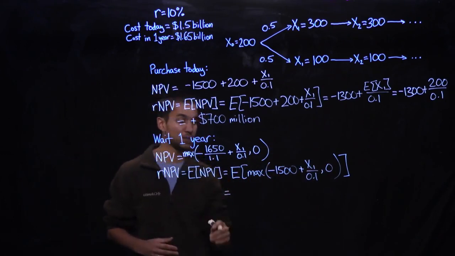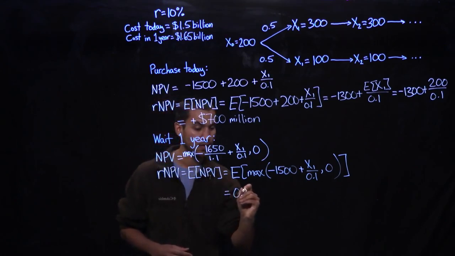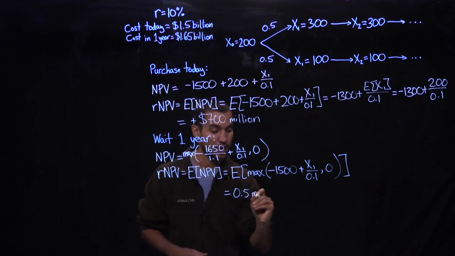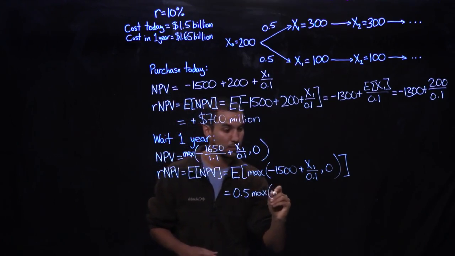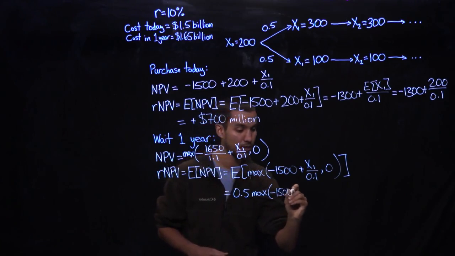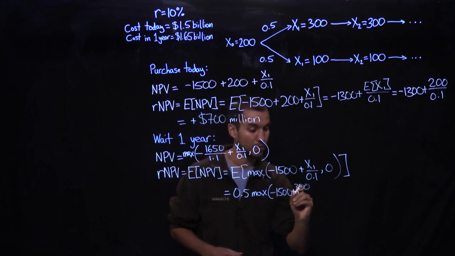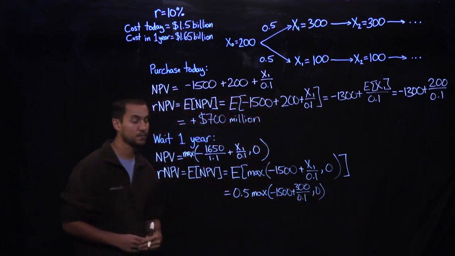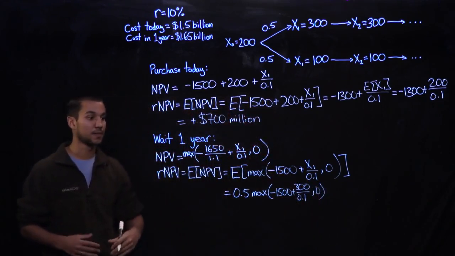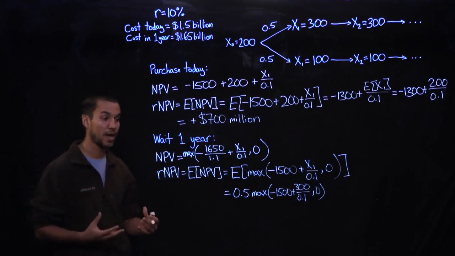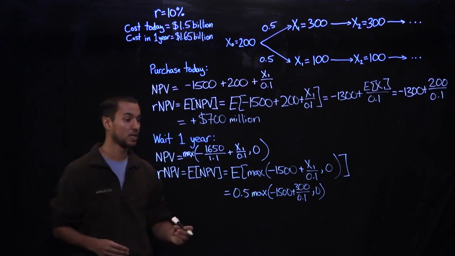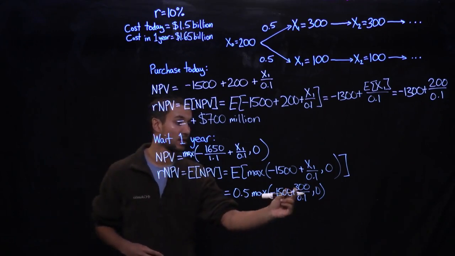And so with 50% probability, x1 is going to be equal to $300 million. So we get 0.5 times max of minus 1500 plus 300 over 0.1, or 0. And notice in this case, the option to go ahead with the project and purchase these additional manufacturing capabilities is going to be equal to minus 1500 plus 3,000, 300 over 0.1.